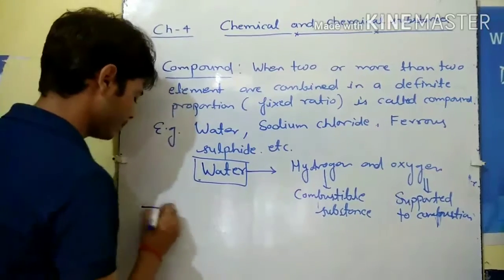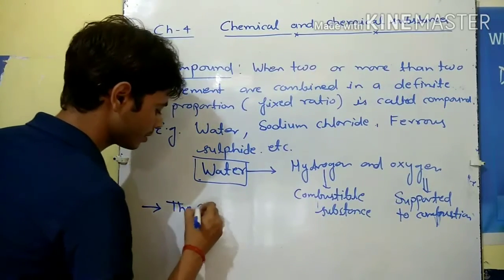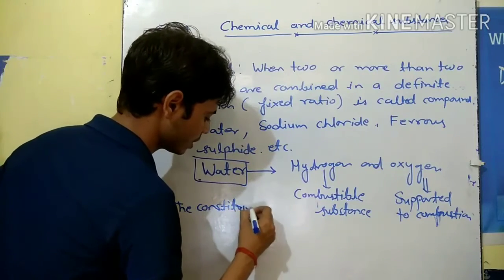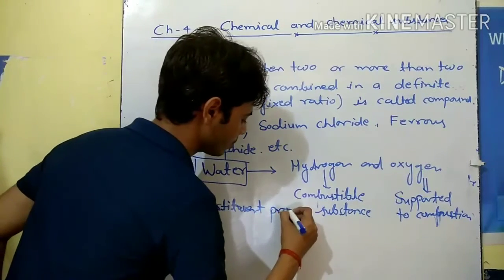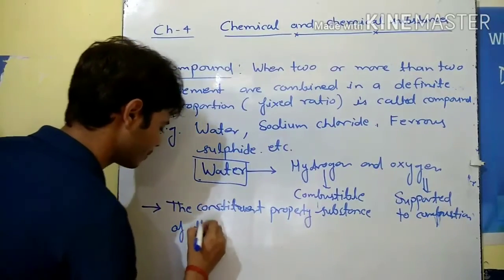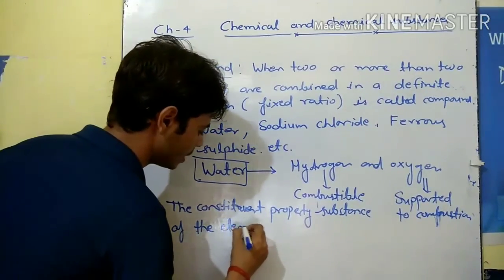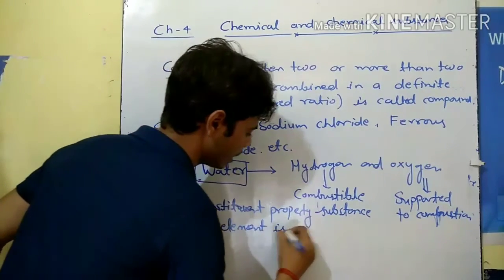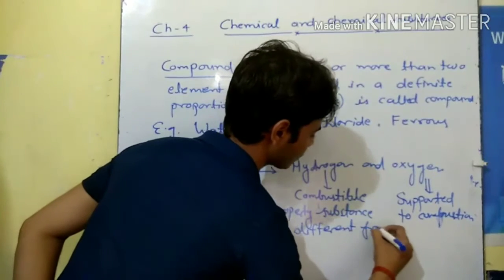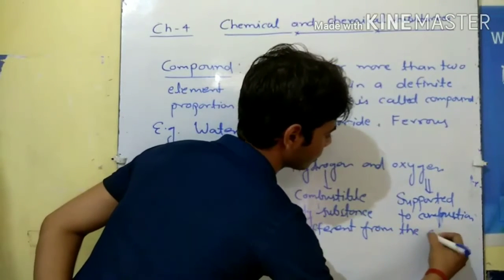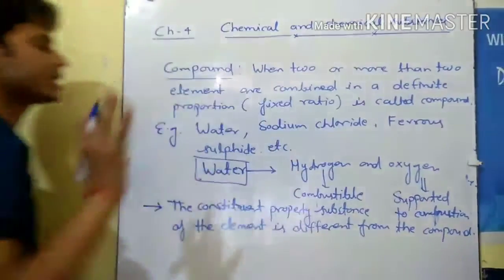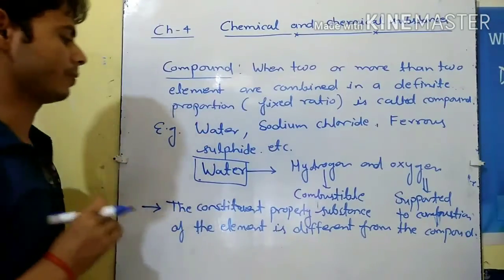So we write here: the constituent property of the element is different from the compound. So constituent property of the element is different from the compound.